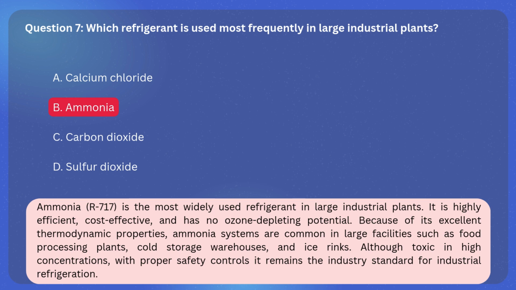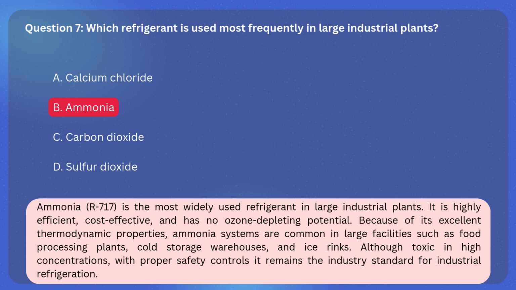Because of its excellent thermodynamic properties, ammonia systems are common in large facilities such as food processing plants, cold storage warehouses, and ice rinks. Although toxic in high concentrations, with proper safety controls it remains the industry standard for industrial refrigeration.